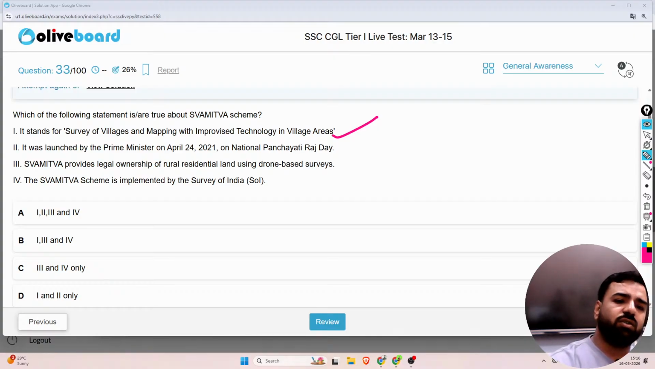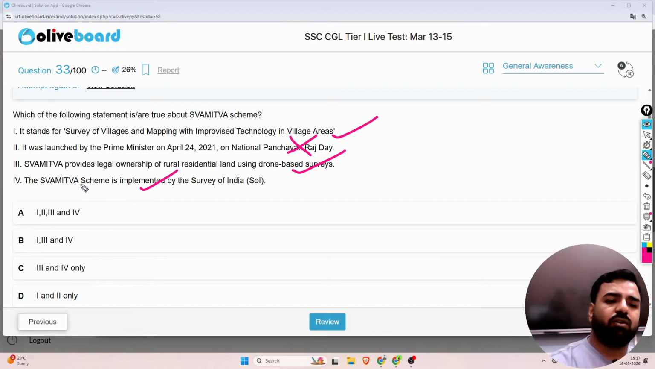Second is, it was launched by the Prime Minister on 24th April 2021 on National Panchayati Raj Day. This is not correct. Third one, Swamitva provides a legal ownership for rural residential land during drone-based surveys. Absolutely correct. And the fourth one is, Swamitva scheme is implemented by the Survey of India, that is SOI.